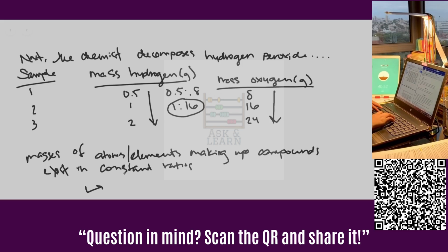So part C asks if you can formulate a law from these observations, and like I said in part A, this idea fits really well with the law of definite proportions, which states that any sample of a given compound, no matter its source, has the same proportions of constituent elements.